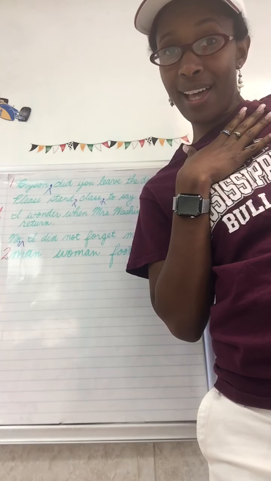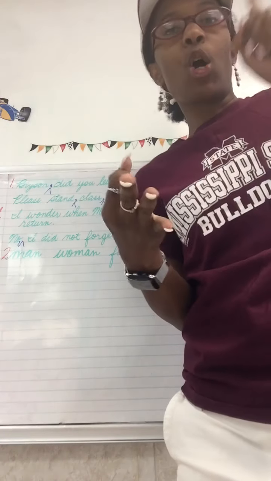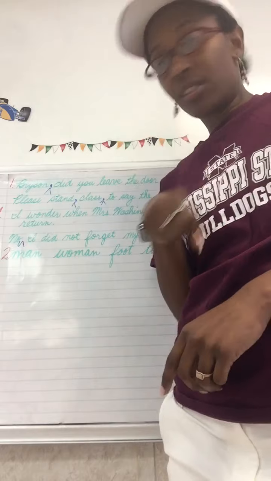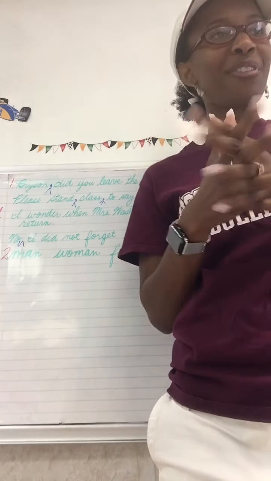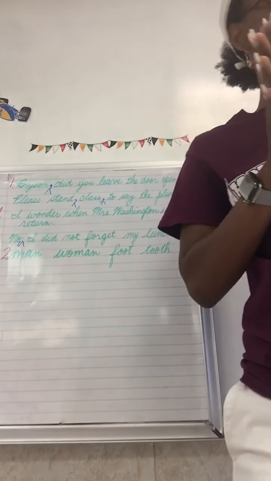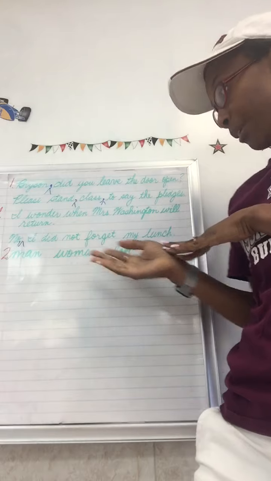Are those nouns, class? Well, what is a noun? A noun names a person, place, or thing. A man is a person. A woman is a person. A foot is a thing, and so is a tooth. Perfect job, class. Now, we have learned how to make singular nouns: man, woman, foot, tooth.